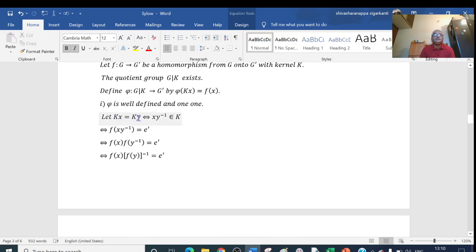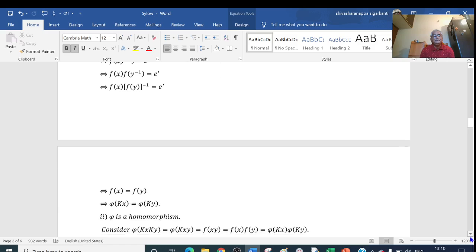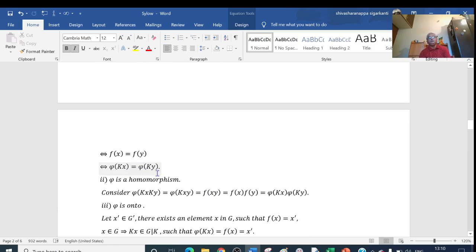See, kx equal to ky implies and is implied by pi of kx equal to pi of ky. So that is one side: it shows that the function is well defined. And conversely, it shows that the function is one-one. So we have proved that the function is well defined and it is one-one. Now we are left with homomorphism. That is, pi is a homomorphism and pi is onto.